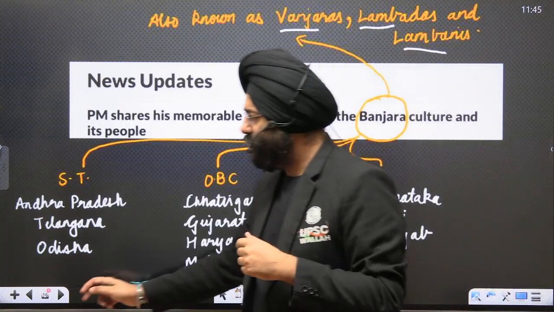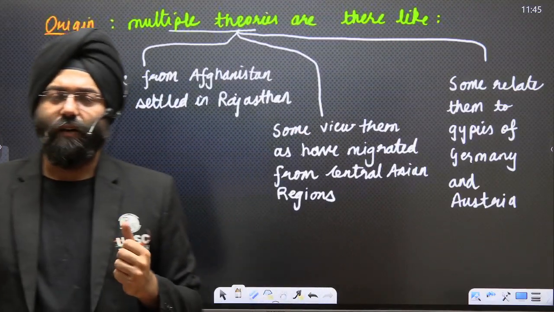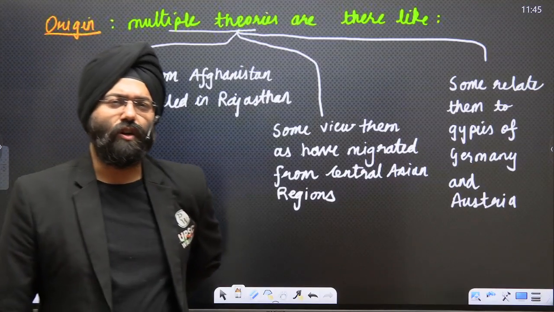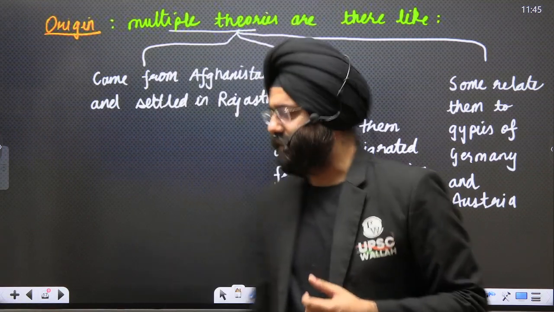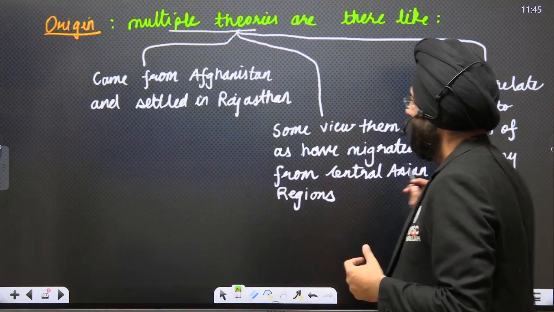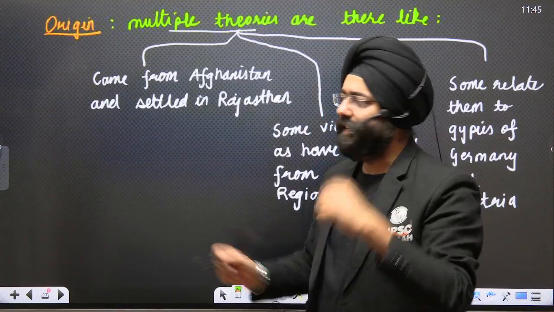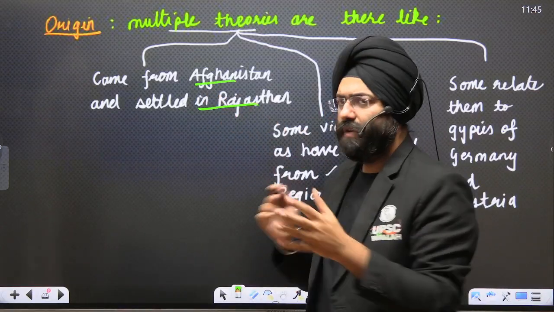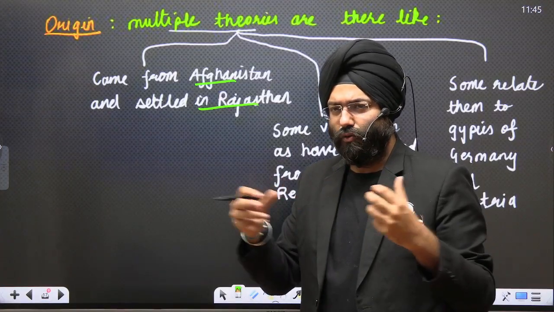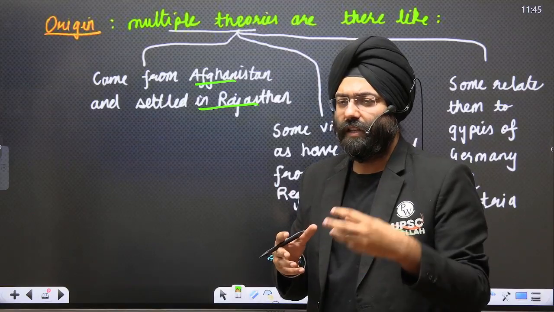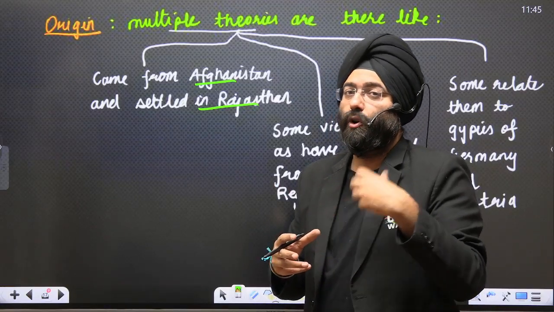Now, coming to the aspect of studying a little bit about Banjaras. Please see, where the Banjaras basically came from, or what their origin is, is often very debated. One aspect states that they were some of the tribes in the Afghan region which settled in Rajasthan, and from Rajasthan they moved to various parts as the Mughals also migrated to various parts. Some interpretations also say that they belong to the Rajput community.